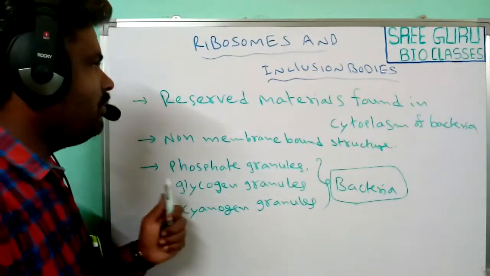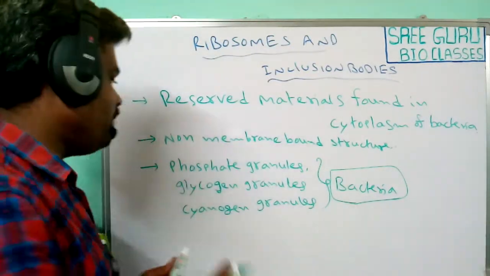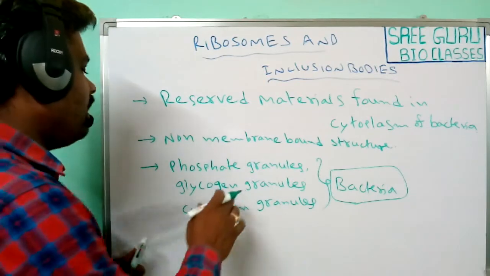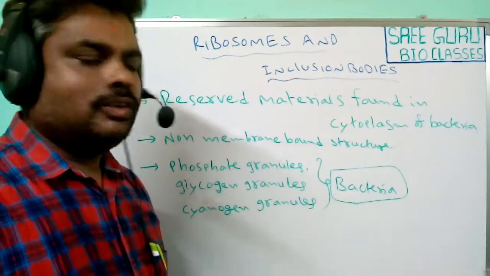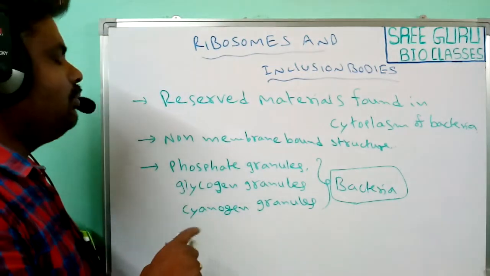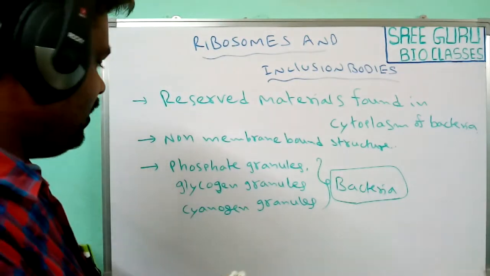Most of these inclusion bodies are present in the form of phosphate granules, glycogen granules or cyanophycin granules. These are the inclusion bodies found in bacteria.